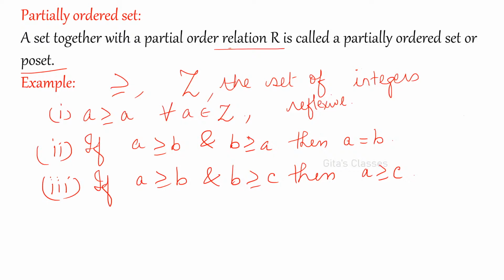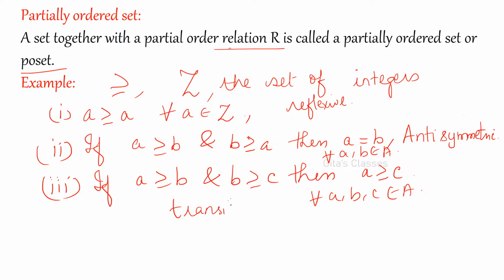Second one is symmetric? It is not symmetric, ma. It is anti-symmetric. Here it is anti-symmetry. And here again, for all A, B you have to write for all A, B in the set A. Here for all A, B, C from A, therefore it is transitive. So it is satisfying all the three conditions, therefore it is a partial order relation.